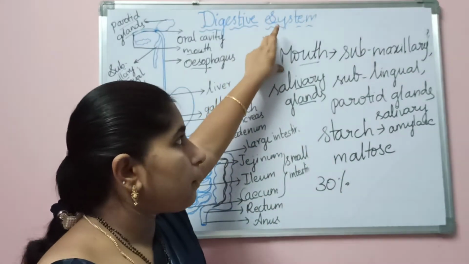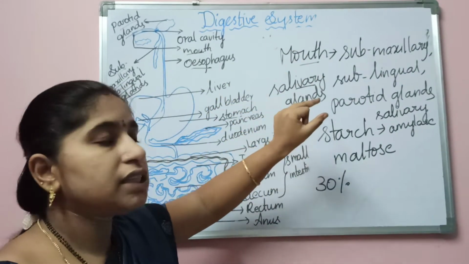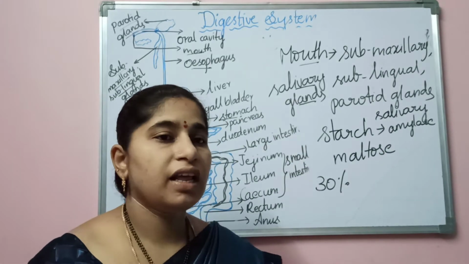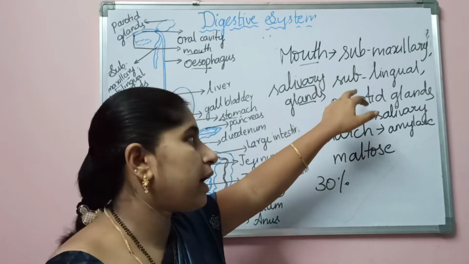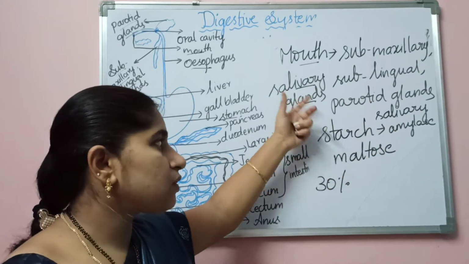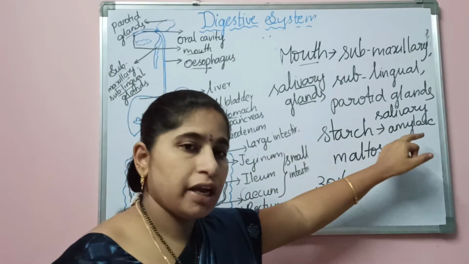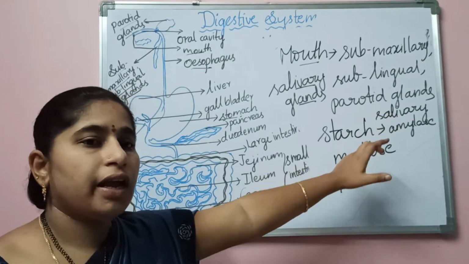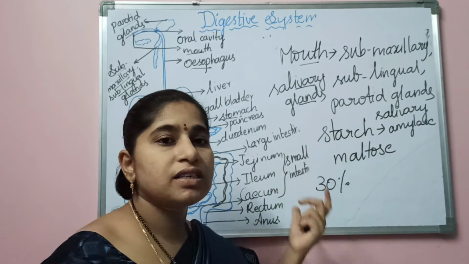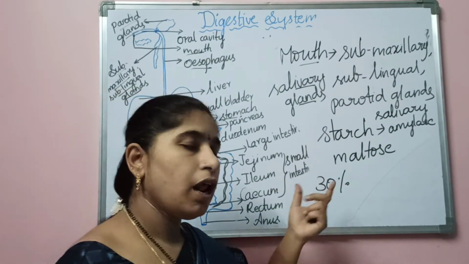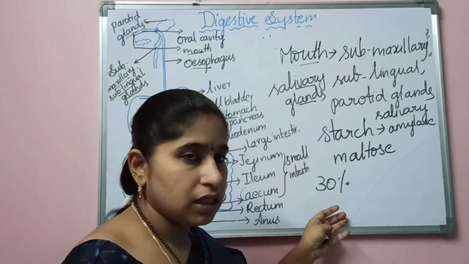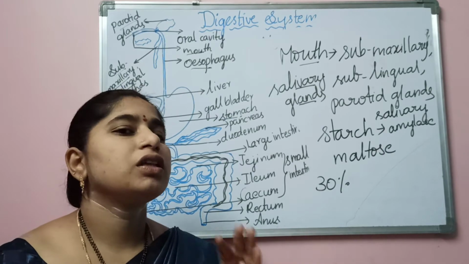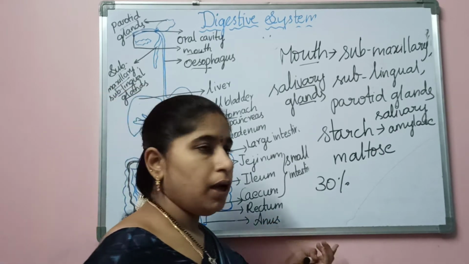Now we are saying that the mouth has saliva. Saliva is produced by the salivary glands. We have three pairs of salivary glands: submaxillary, sublingual, and parotid glands. These glands produce an enzyme called salivary amylase, whose other name is ptyalin. It converts complex starch into simple maltose. So 30% of the carbohydrate digestion starts in the mouth. It's not completed; only 30% will be digested in the mouth.